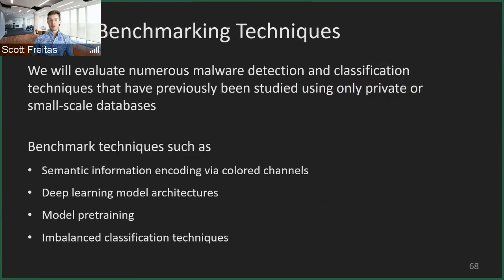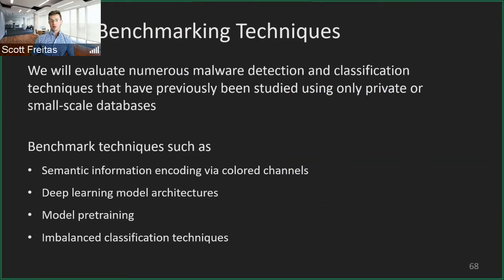Task 2 will be to benchmark different techniques. Our goal here is to evaluate numerous malware detection and classification techniques that have previously been studied, but on private databases or very small-scale ones like MalImg, which we previously discussed. By benchmarking all these techniques, we aim to provide a state-of-the-art baseline for future work.